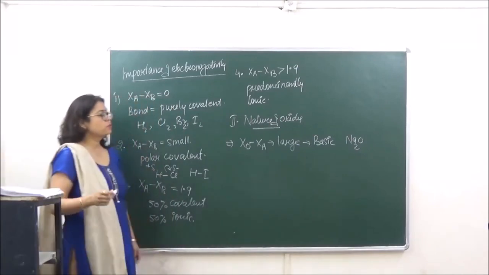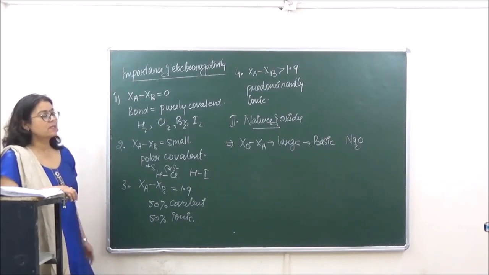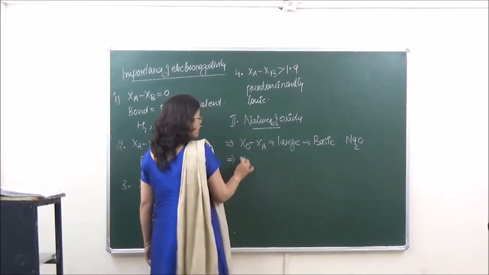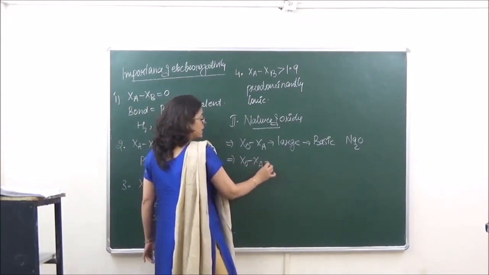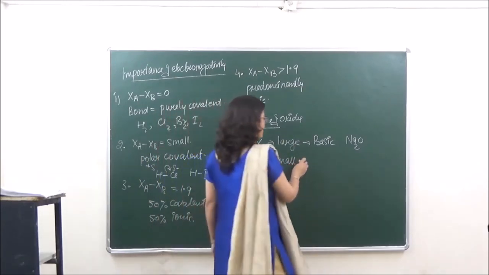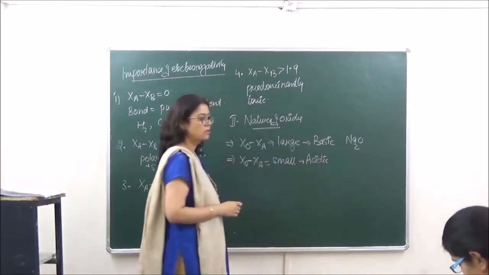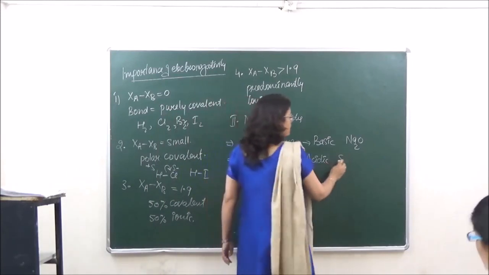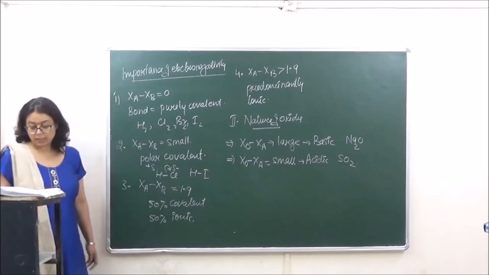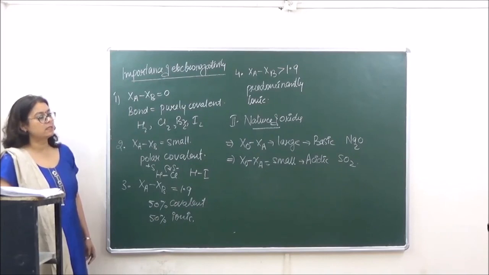There is a lot of electronegativity difference over here, so the oxide is basic. In a similar manner, if the electronegativity difference is small, then the oxide is going to be acidic in nature, as for example sulfur dioxide. The electronegativity difference between sulfur and oxygen is very, very less. Therefore, this is going to behave as an acid.